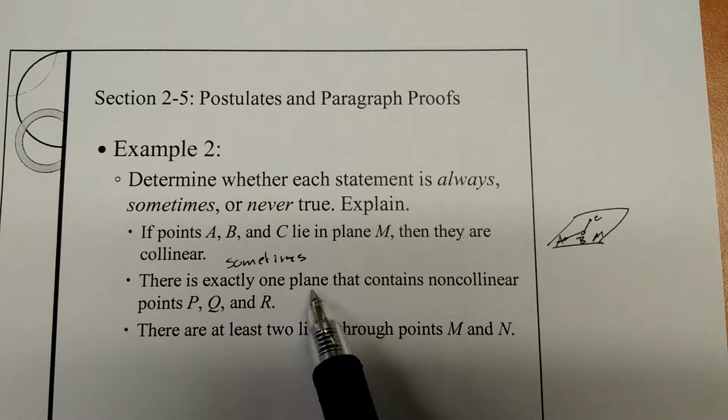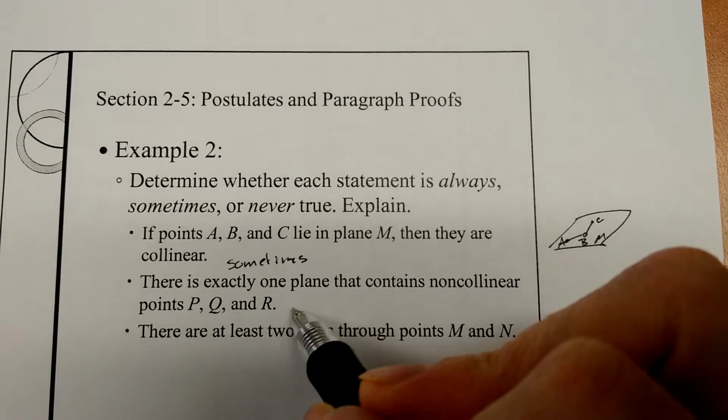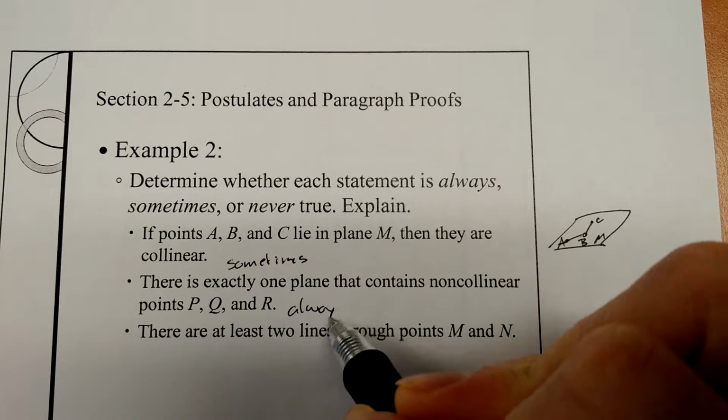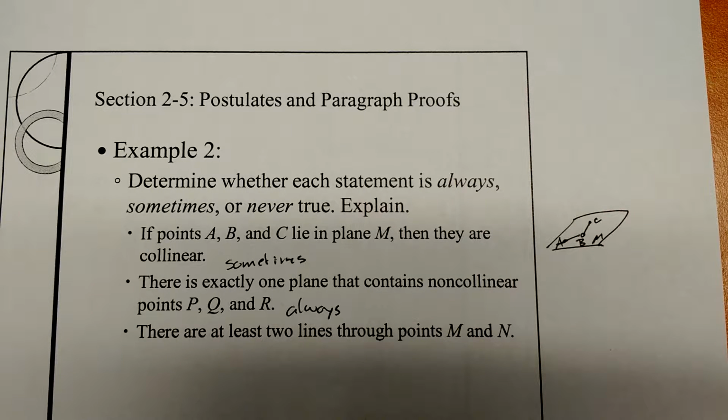There's exactly one plane that contains non-collinear points P, Q, and R. That is always true. It's actually one of those postulates, 2.4: a plane contains at least 3 points not on the same line. Or through any 3 points not on the same line, there's exactly one plane, which is 2.2.